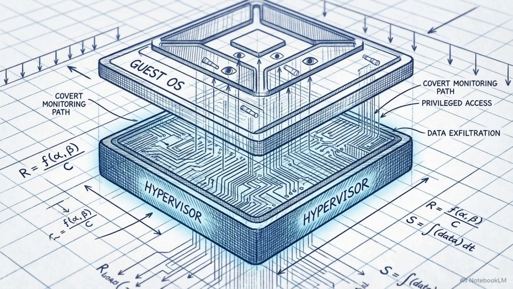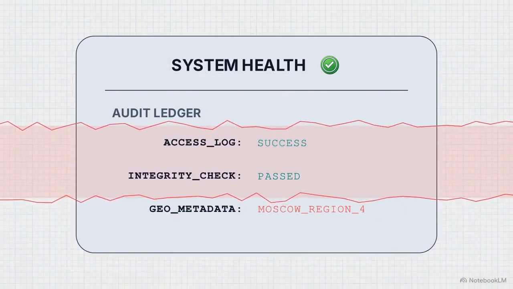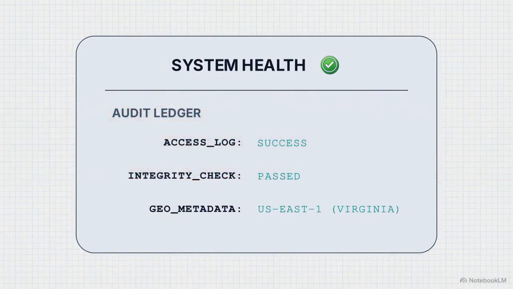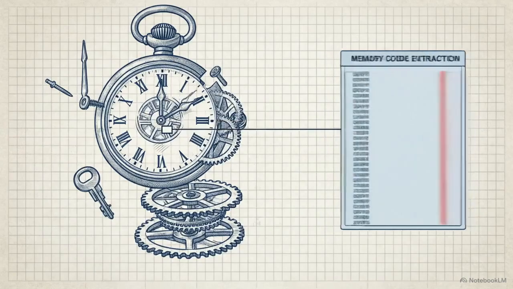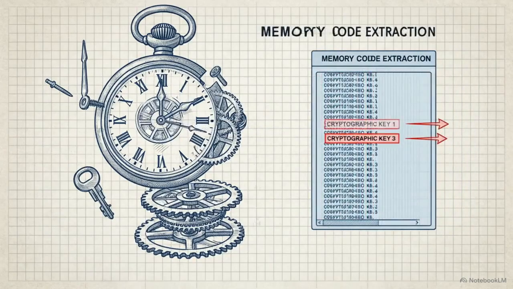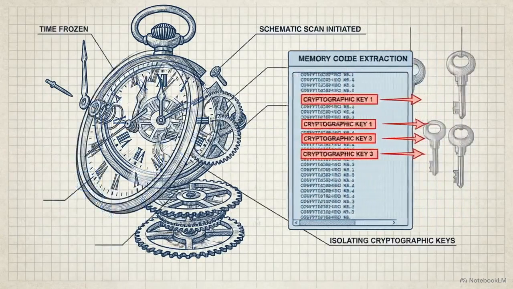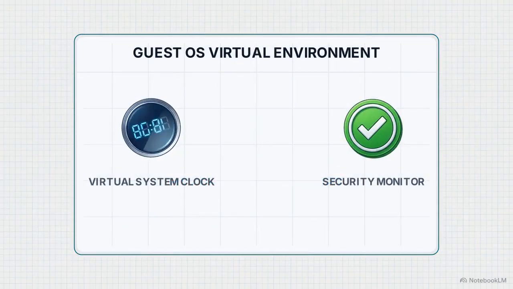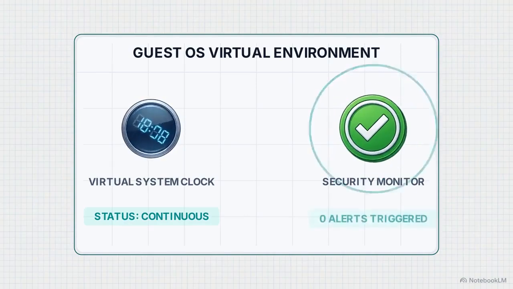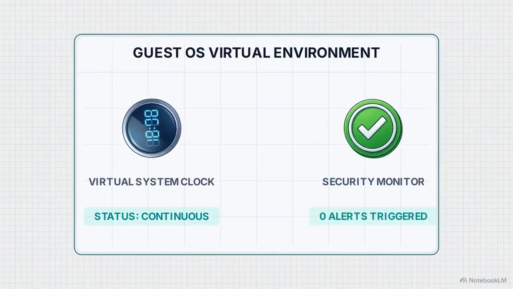Operating from this privileged position, a compromised hypervisor acts as a silent observer. It seamlessly forges audit logs and spoofs IP geolocation metadata, making a server appear as though it resides in Virginia when it is actively processing data in Moscow. The hypervisor can even pause the virtual machine's clock entirely. During this microscopic freeze, it scrapes the guest's memory for cryptographic keys and then resumes execution. The guest operating system registers no interruption and triggers 0 alerts.